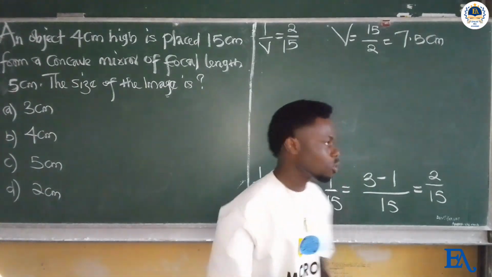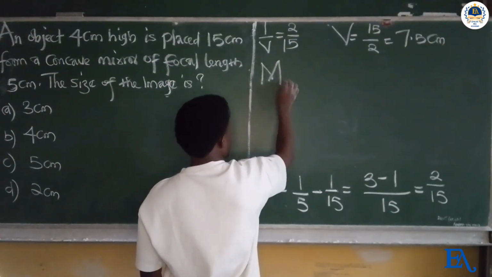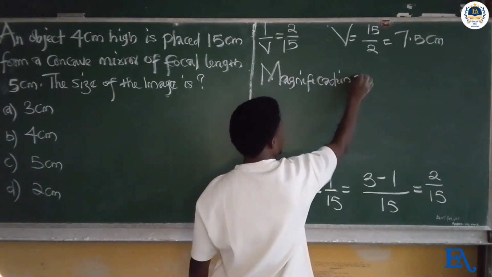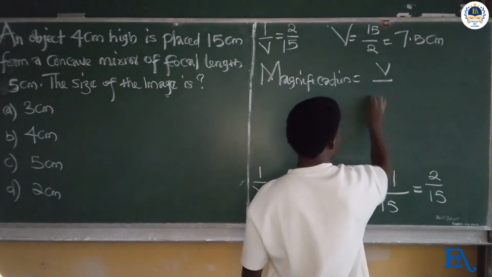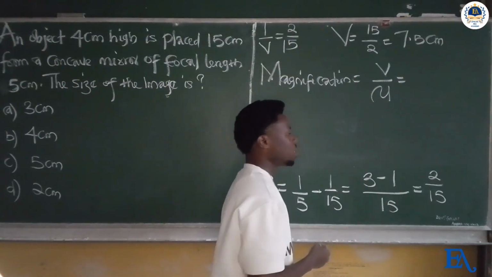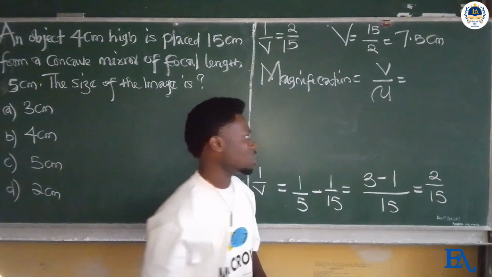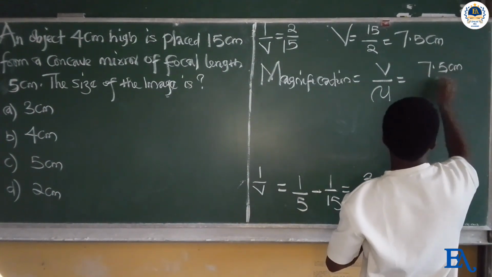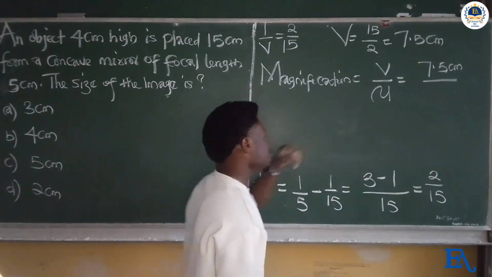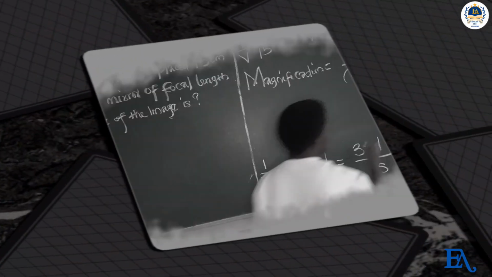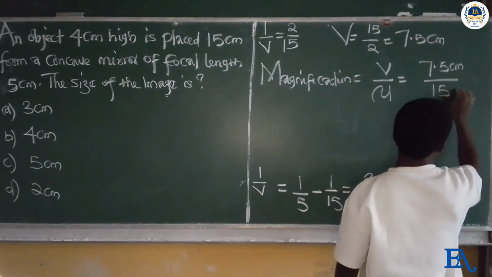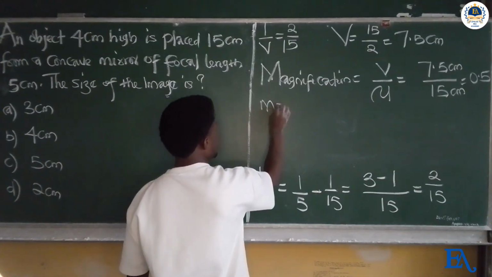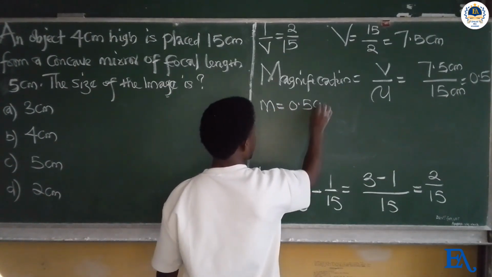How do we get the magnification? Magnification is equal to v over u, which is the image distance divided by the object distance. So the image distance is given as 7.5 centimeters divided by the object distance, which from the question was given as 15 centimeters. So this gives 0.5. M is equal to 0.5.